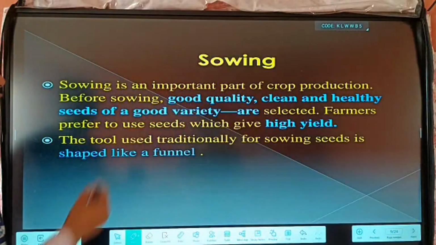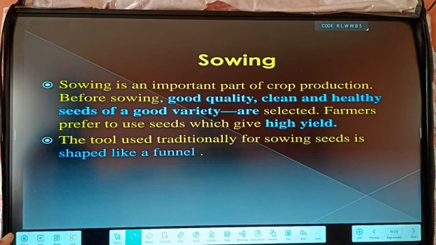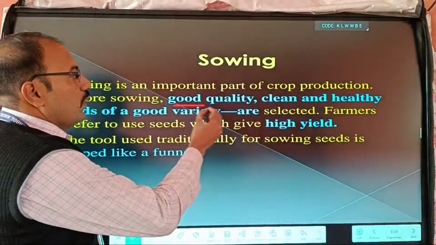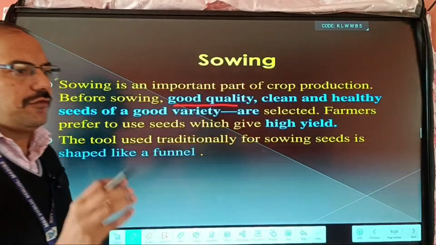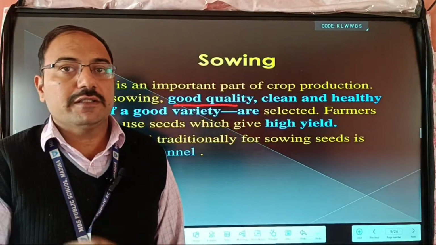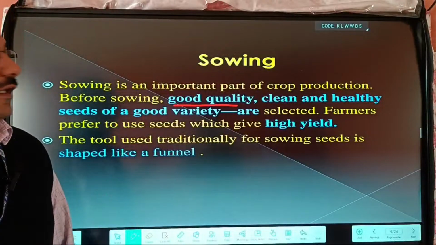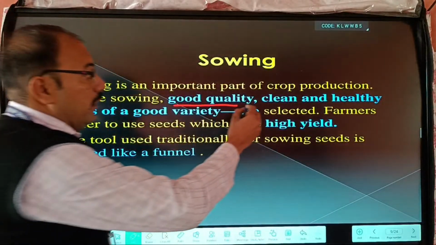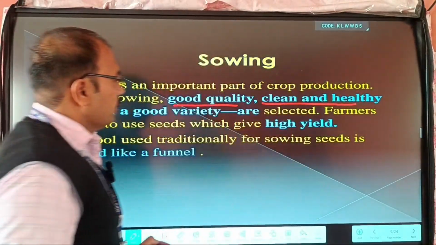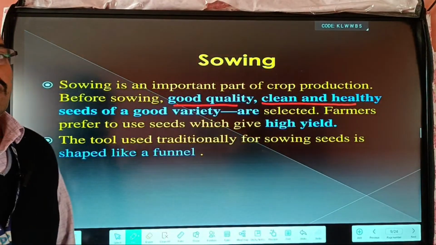So next, what is sowing? In sowing we take good quality seeds. This is important. Good quality seeds means these seeds are free from fungus, and from infection and bacterial infection, and they are clean and healthy. So how do we identify good quality seeds?